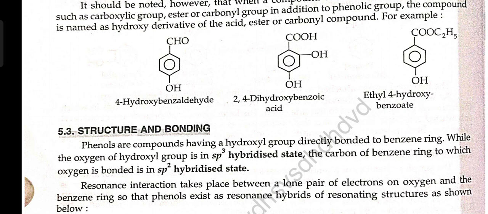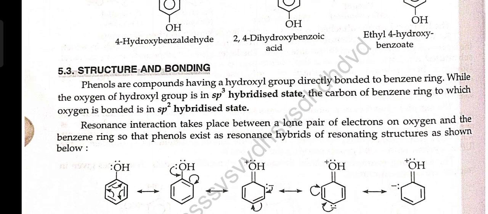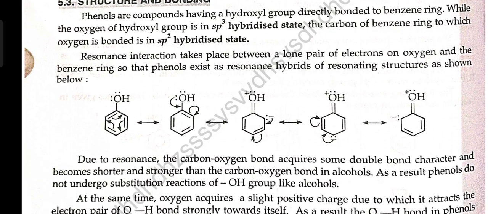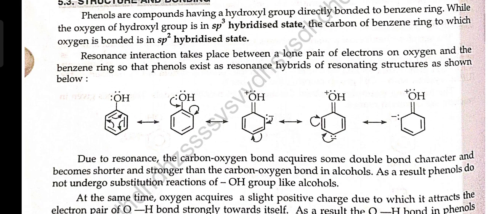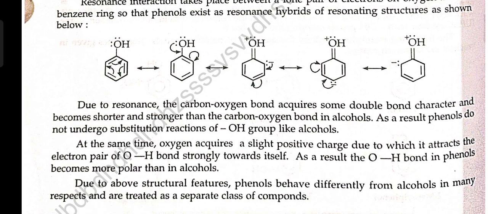The carbon of the benzene ring to which oxygen is bonded is in an sp2 hybridized state. Resonance interaction takes place between a lone pair of electrons on oxygen and the benzene ring, so that phenol exists as a resonance hybrid of the resonating structures as shown below. Due to resonance, the carbon-oxygen bond acquires some double bond character and becomes shorter and stronger than the carbon-oxygen bond in alcohol. As a result, phenols do not undergo substitution reactions of the OH group like alcohols.